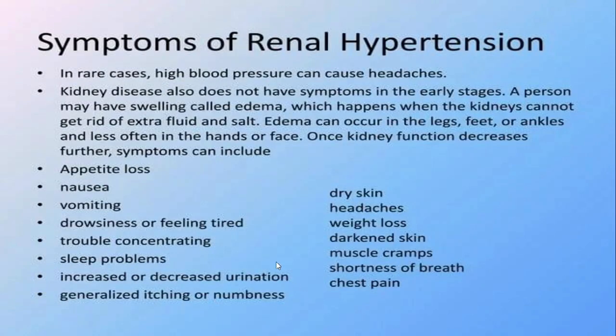Now you can see what symptoms you can see in patients with renal hypertension, right? Like headache, edema, appetite loss, nausea, vomiting, drowsiness, trouble concentrating, sleep problems, increased or decreased urination, generalized itching and numbness, dry skin, weight loss, darkened skin, muscle cramps, shortness of breath and chest pain. These are some common symptoms you can easily see in renal hypertensive patients, right?